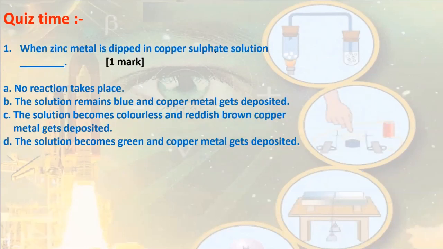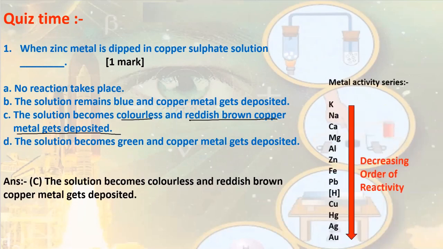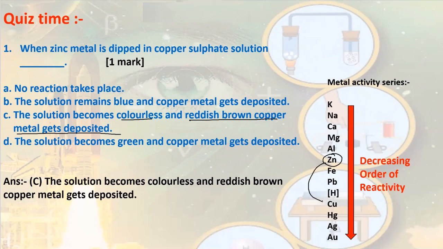When zinc metal is dipped in copper sulfate solution, what will happen? The solution becomes colorless and reddish brown copper metal gets deposited. We get this with the help of reactivity series. We know that zinc is more reactive than copper, so zinc will displace copper from its solution.